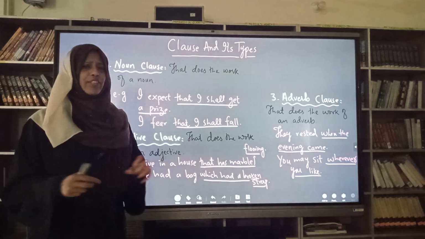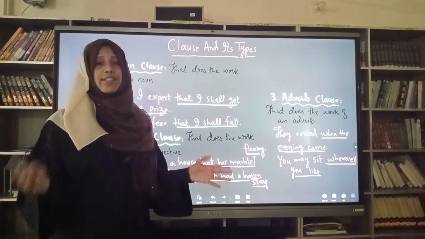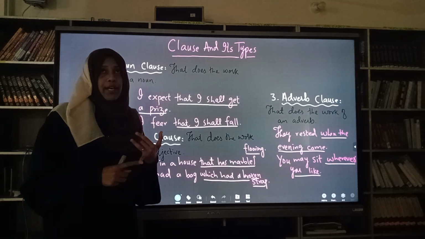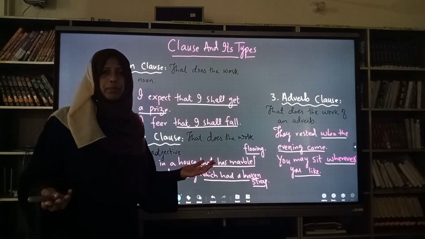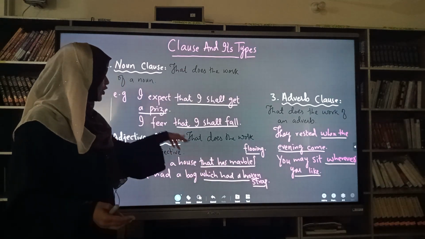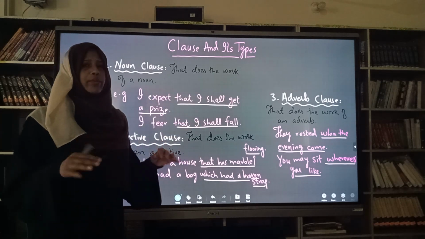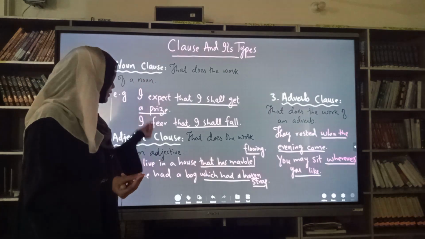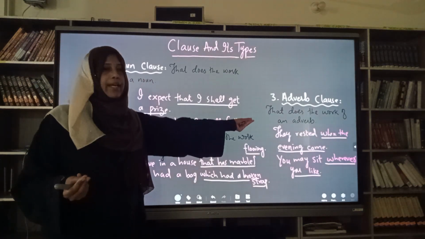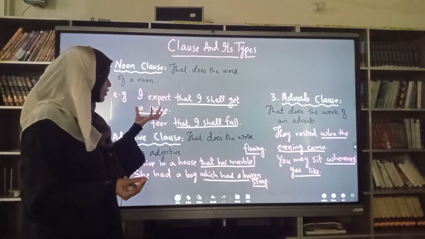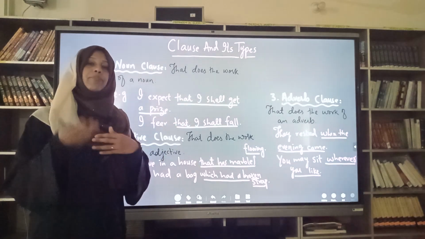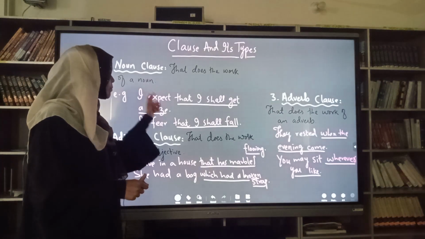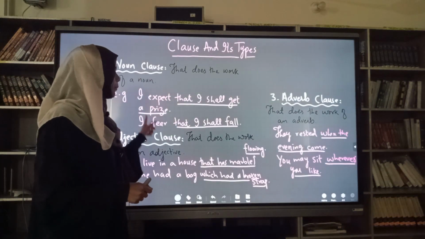Noun clause, the definition for three of them is almost the same. That is, that does the work of a noun, an adjective, and an adverb. Means the definition is the same. If you just look at the definition, it will provide you almost the same structure, except the replacement of noun here, adjective there, and then again adverb there. So actually, in the form of clause, they perform as a noun. For example, I expect that I shall get a prize.